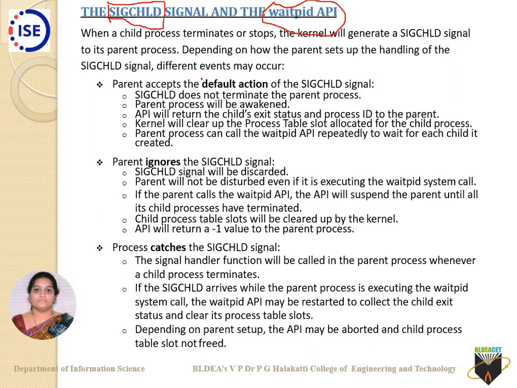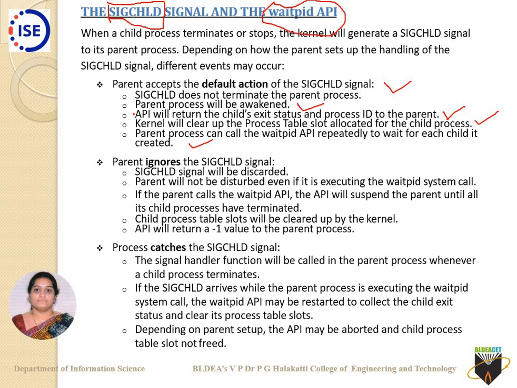What's the first event? The parent accepts the default action of the SIGCHLD signal. SIGCHLD does not terminate the parent process. The parent process will be awakened. The API will return the child exit status and process ID to the parent. The kernel will clear the process table slot allocated for the child process. Then the parent process can call the waitpid API repeatedly to wait for each child it created.